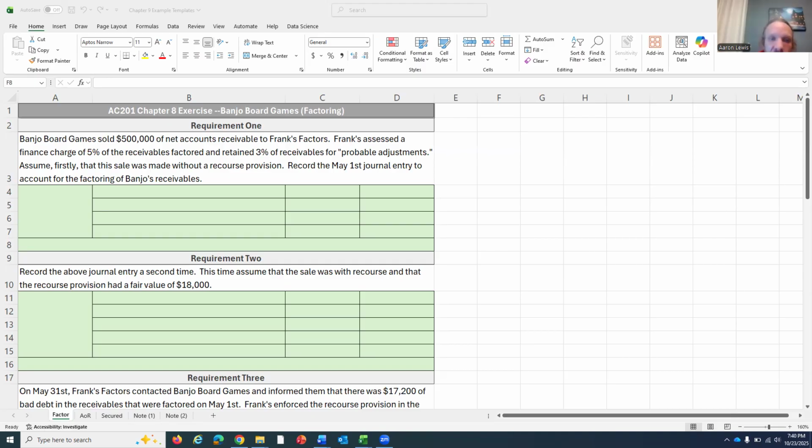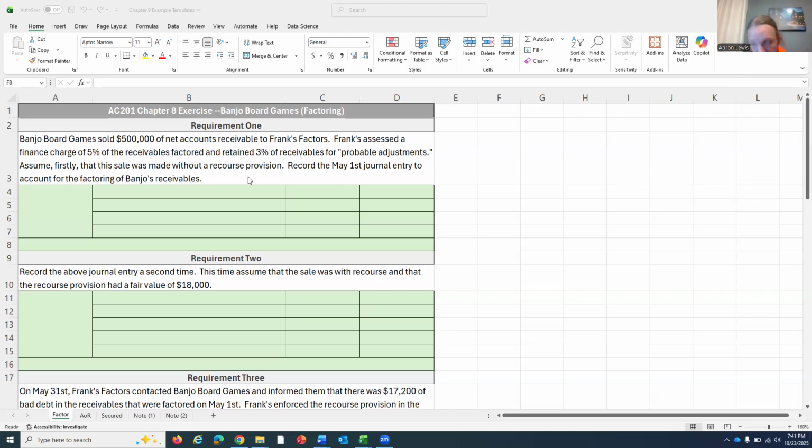But they're also going to retain 3% of these receivables for what they call probable adjustments. Bad debt is a real thing. Some of these receivables that we're selling to Frank's Factors might end up not being collectible in the long run. So Frank's is going to hold back a little bit of the money that they should be sending to us in case there is bad debt in there. If the bad debt doesn't come to be realized, then they refund us the cash. But if there is bad debt in there, they'll take it out of the amount that they're retaining for probable adjustments.